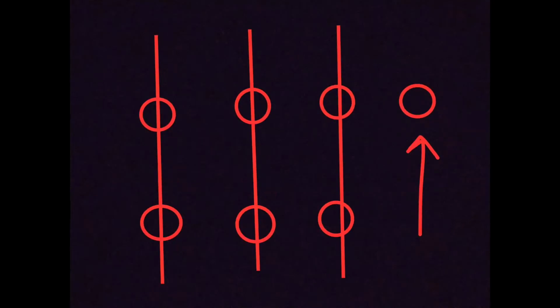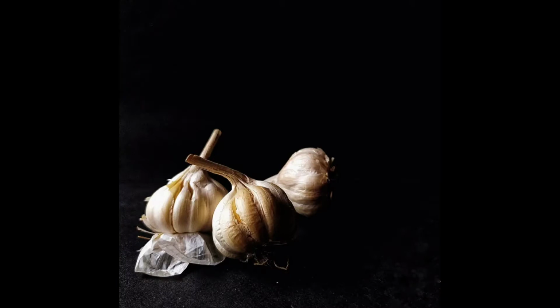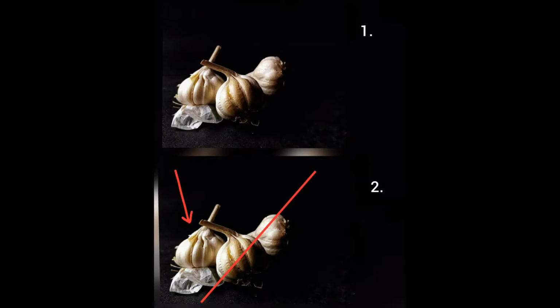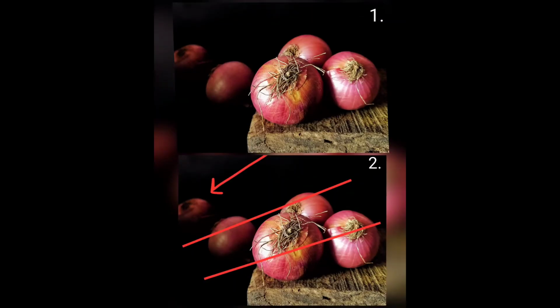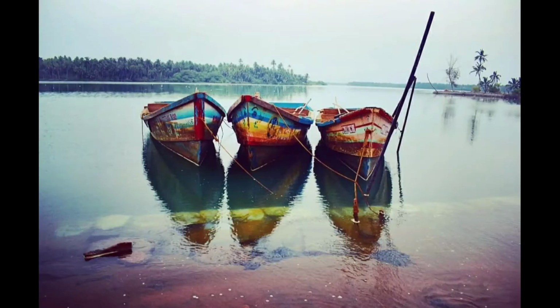For example, if we see there are 6 objects in a picture, the paired ones cancel each other and you don't know where to focus. But here, if you see there are 7 objects, you naturally focus on the odd one. In this picture, there are 3 objects and the odd one is out because the paired ones cancel. The same concept is utilized here also, but there are 5 objects over here, and a few more examples.